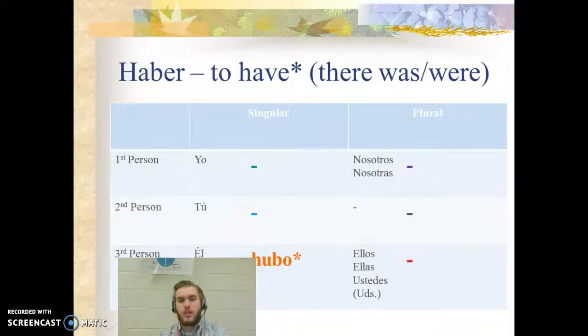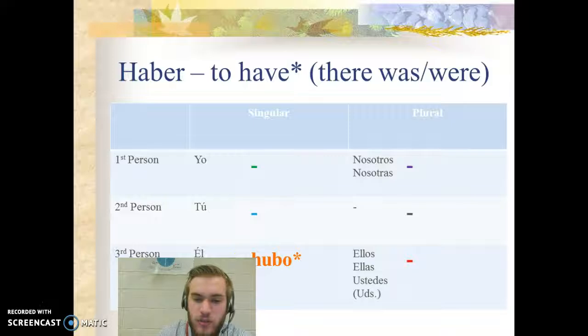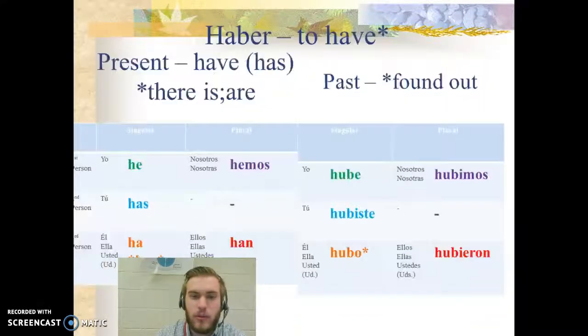So let me go back to this right here. Past tense of haber, for preterite tense, is hubo, okay? And notice that is the only form that there is, because the past tense of there is or there are would be there was or there were, hubo. And so that's the only form that you ever need to use. Like, there was an accident, hubo un accidente, okay? That's basically how we would use it.